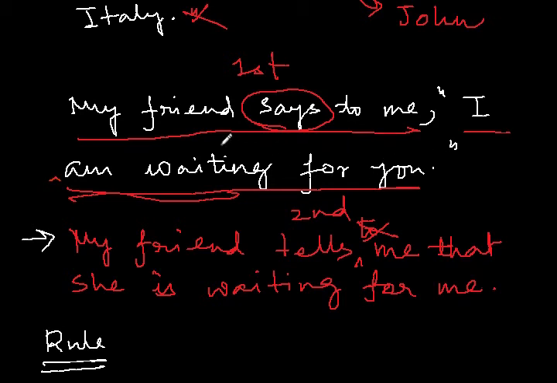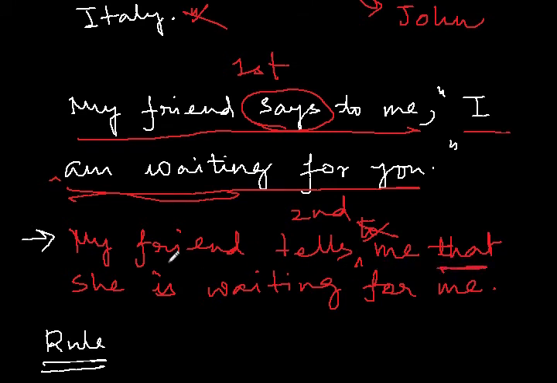See, the meaning of the sentence remains the same, but I have changed it in my own way. My friend says to me, she is saying this to me, so my friend tells me that,